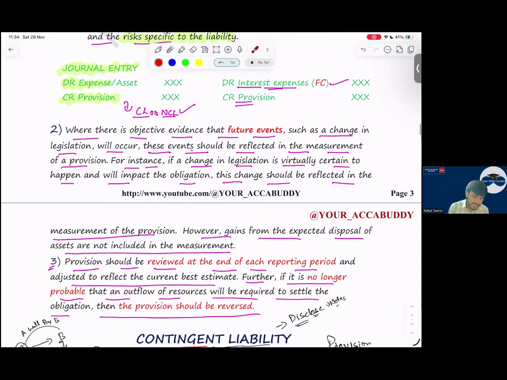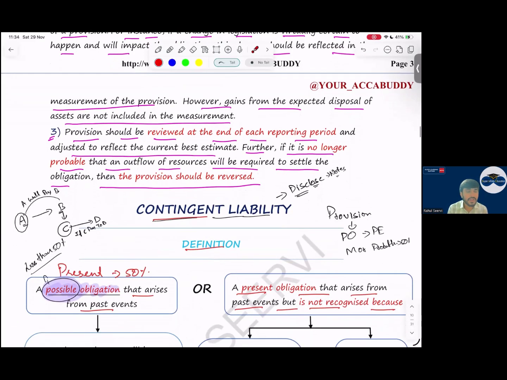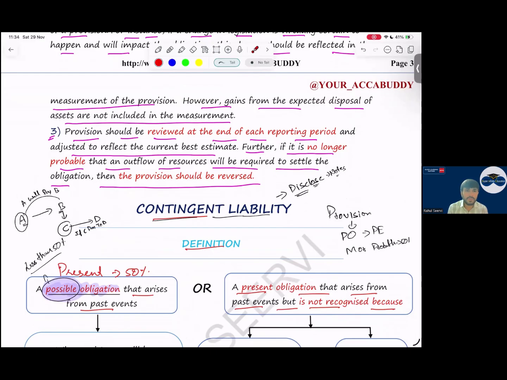Sir, is provision an estimate or not? Yes, sir, provision is an estimate. In that case, what should we do? At each balance sheet date, we have to review and reassess the value. Any changes we will take to the profit and loss account, or if there is any reversal, that also will be taken to profit and loss.